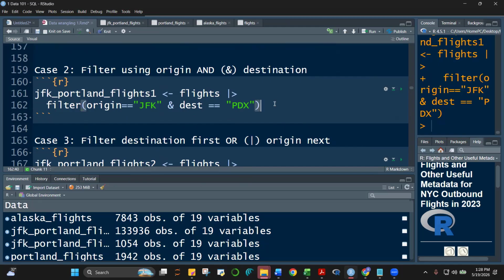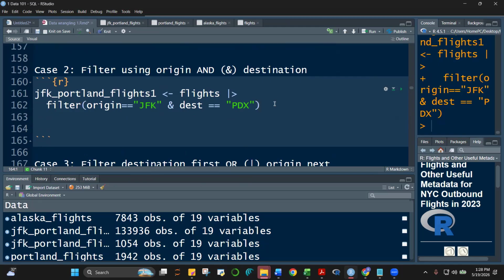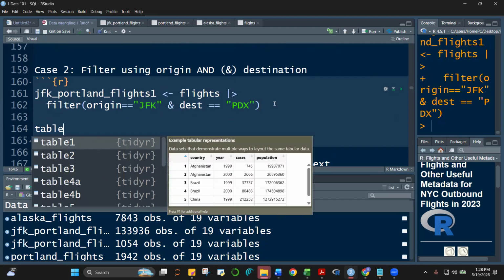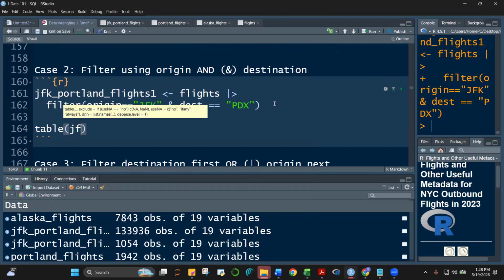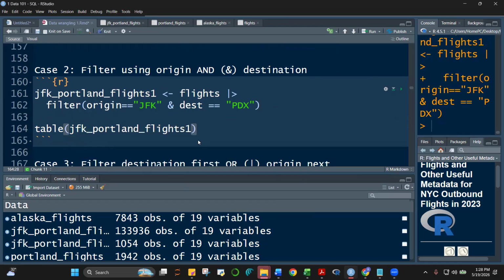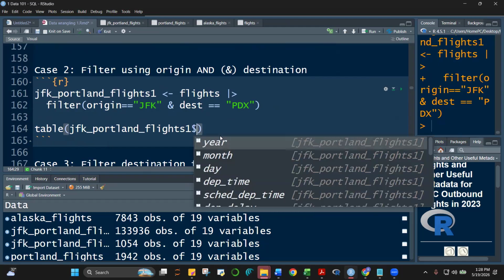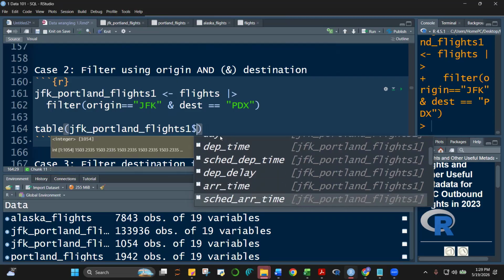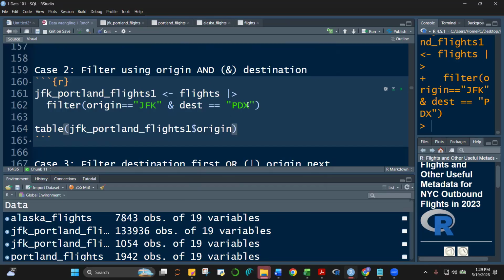Okay, JFK Portland. Let's now again create a table of JFK Portland flights $1, and then origin. Okay, origin, sorry. Letter O, there you go. What are the elements inside origin? Control Enter.